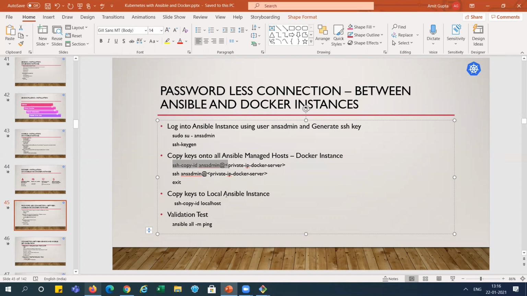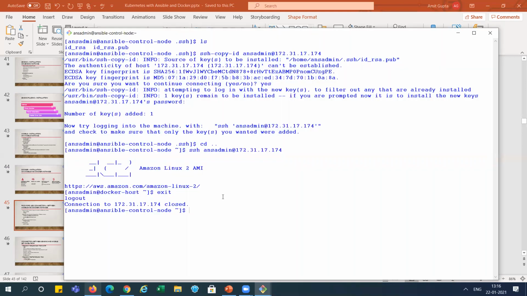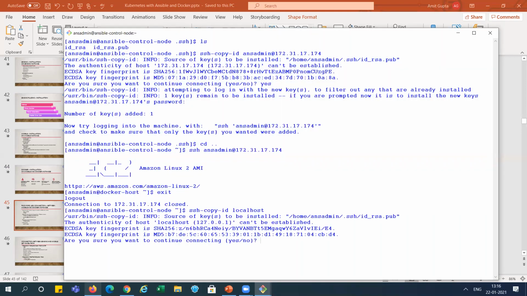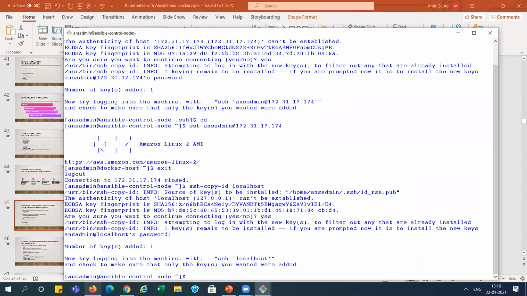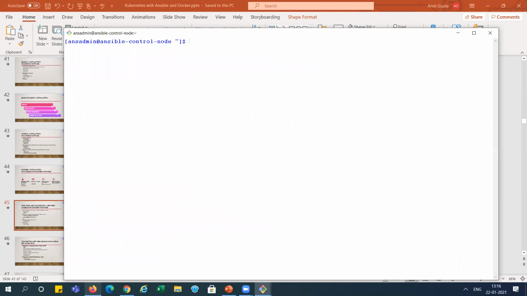Now we need to copy the key to the local Ansible instance because a localhost is there. So I am running this command here for the localhost, because earlier we copied to the Docker system and this time we are copying to the localhost. It is again asking for the password the first time. I am providing the password, and you can see this is added successfully again. SSH localhost, right? It is done. So now our Ansible machine is connected to the local as well as the Docker machine, right?